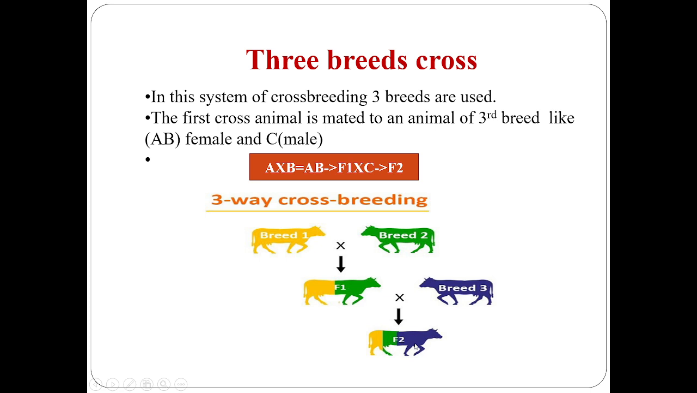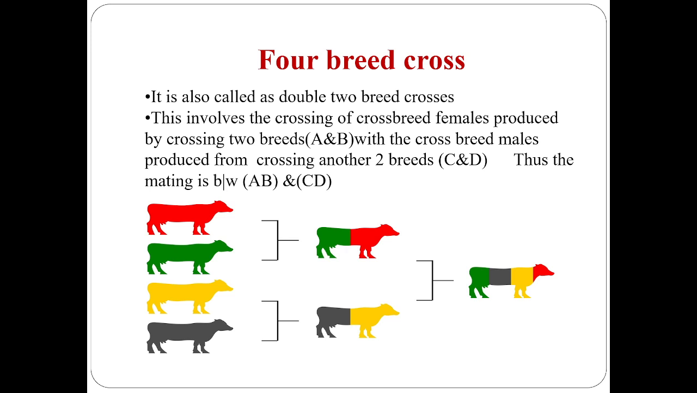When this F1 is again crossed with breed 3, let us imagine it as C, we are getting the F2 generation. So why is it called a 3 breed cross? Here breed 1 and breed 2 are crossed to get the F1 generation. This F1 is again crossed with breed 3 to get the F2 generation. So we are using three breeds, breed 1, breed 2, breed 3, to get F2. That's why it is called a 3 breed cross.